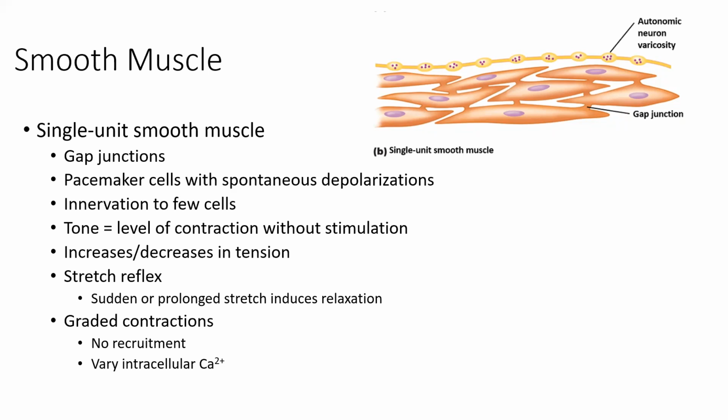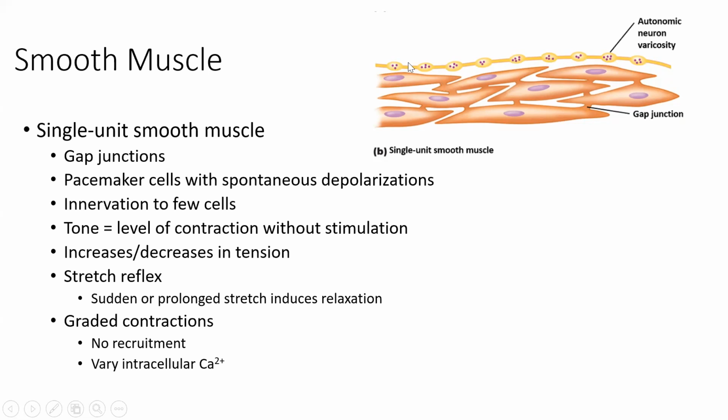The innervation is to a few cells, so not each cell is receiving innervation. If you look at this schematic up here, we see our postganglionic neuron. Remember that this is that second neuron in series, making that connection back to the autonomic nervous system. It's got the varicosities, so this is essentially the neuroeffector junction.